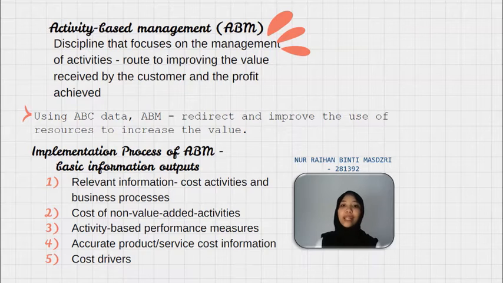There are 5 basic information outputs from implementing ABM. First, relevant information about the cost, activities, and business process. Second, cost of non-value-added activities. Third, activity-based performance measures. Fourth, accurate product or service cost information. Last but not least, cost drivers.